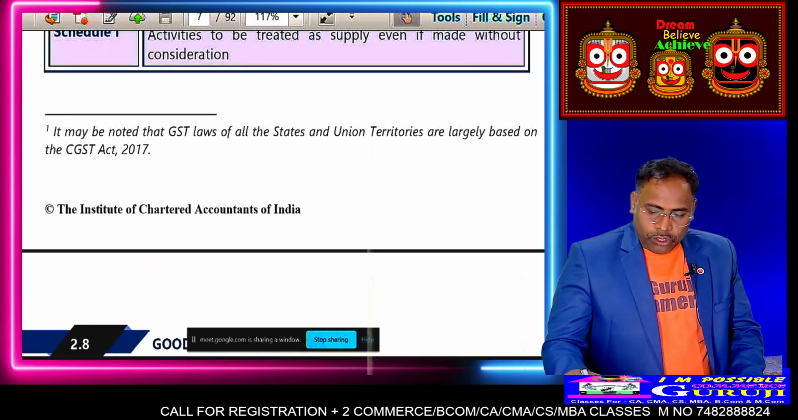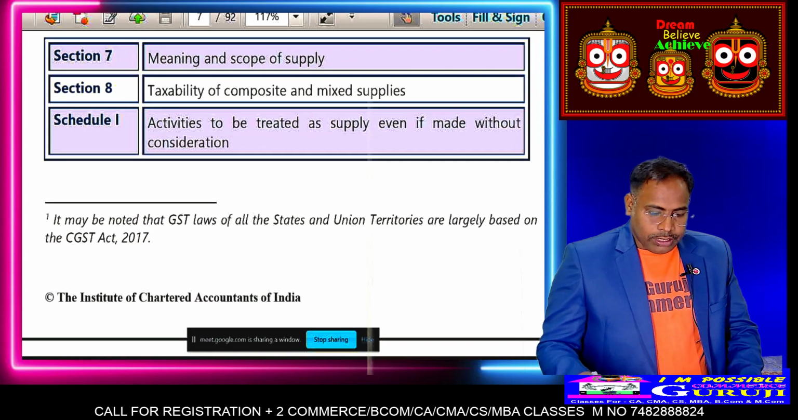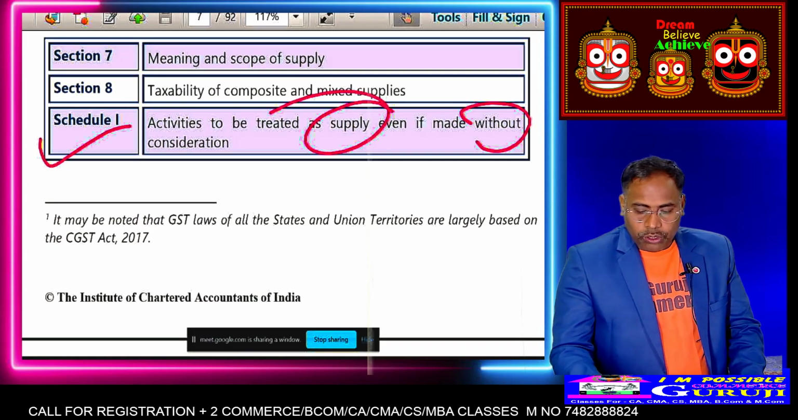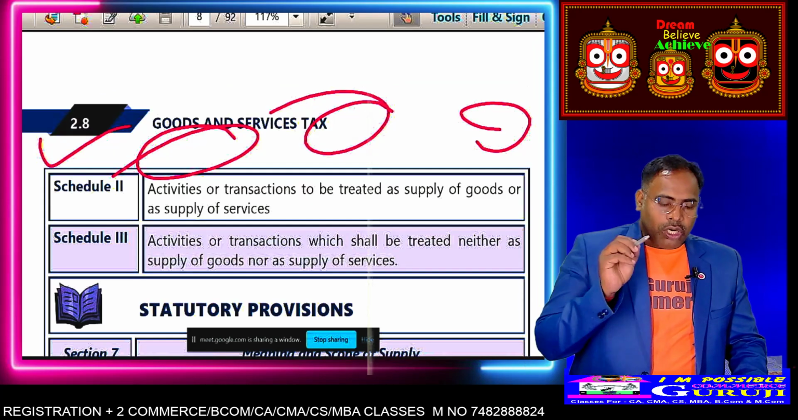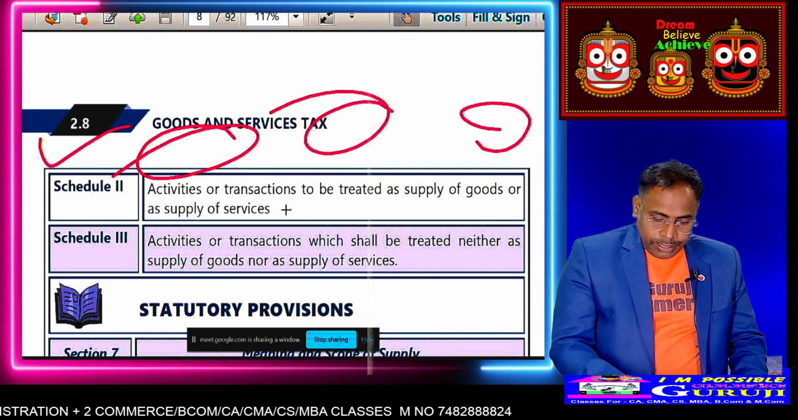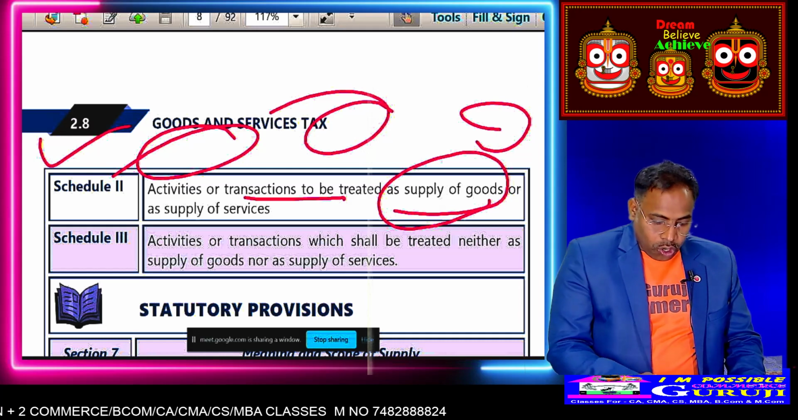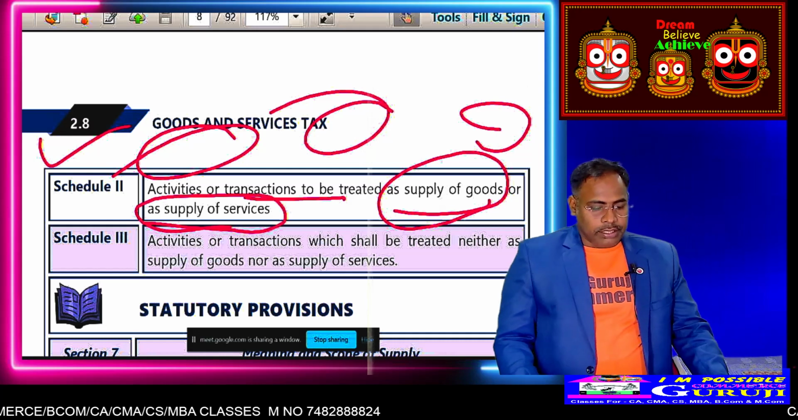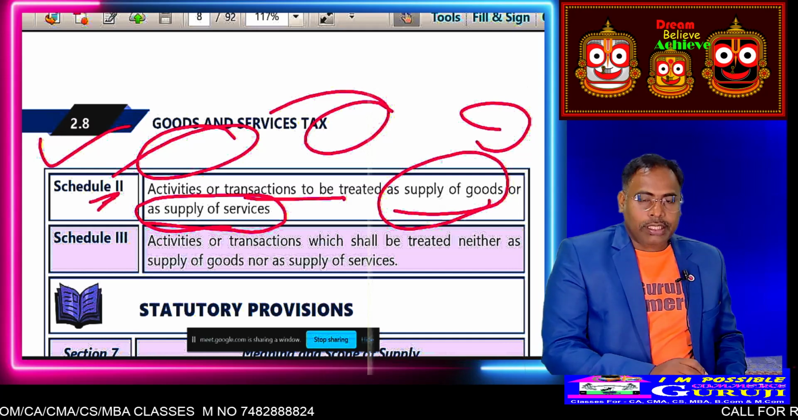So here we will talk about section 7. Then schedule 1 deals with the supply of goods without consideration. That is called supply. Schedule 2 also talks about activities and transactions related to supply of goods, or treated as supply of services. So what is covered under schedule 2?